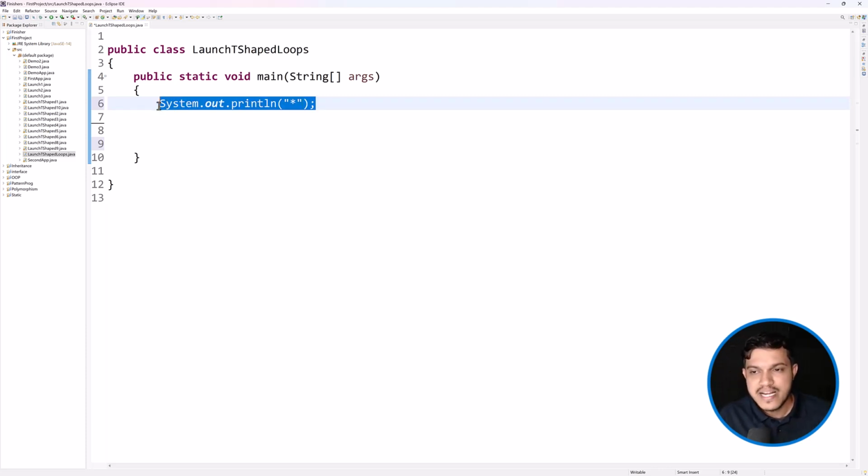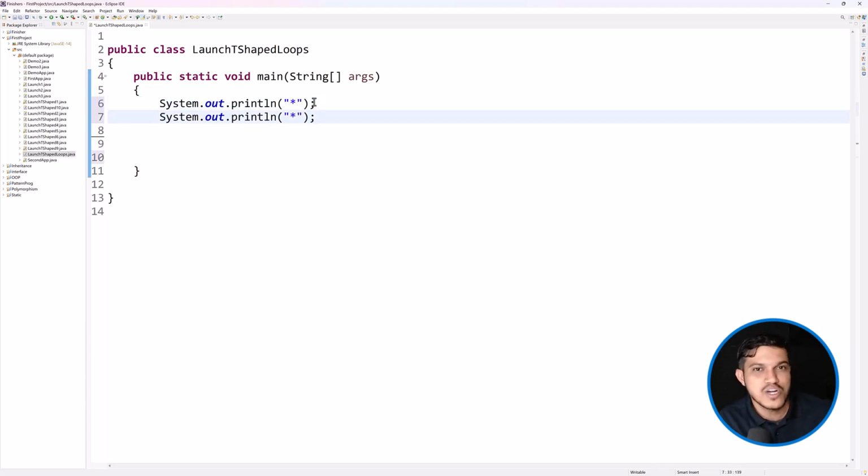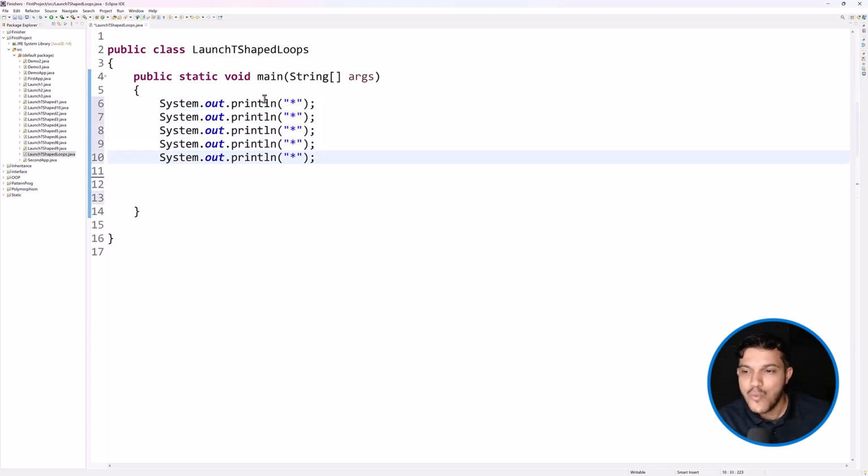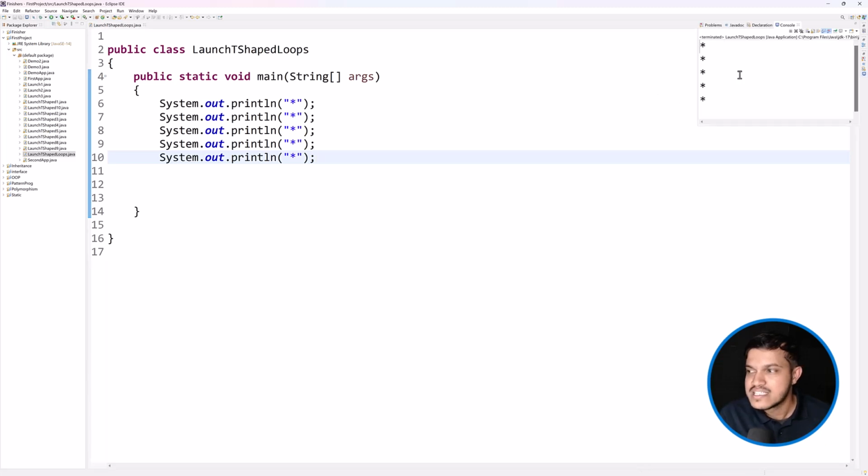Fine. So what is the big deal in this? I'll be writing the code. I will just repeat this. I will reuse the code I have written here 5 times, so 5 stars will be printed one below the other. Let me just run this here. If you see, 5 stars are getting printed.